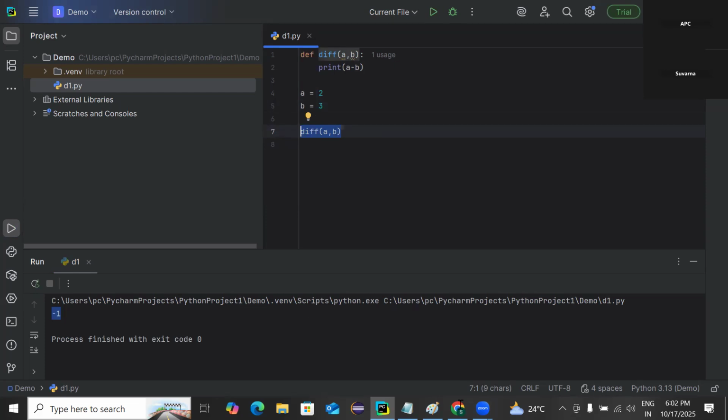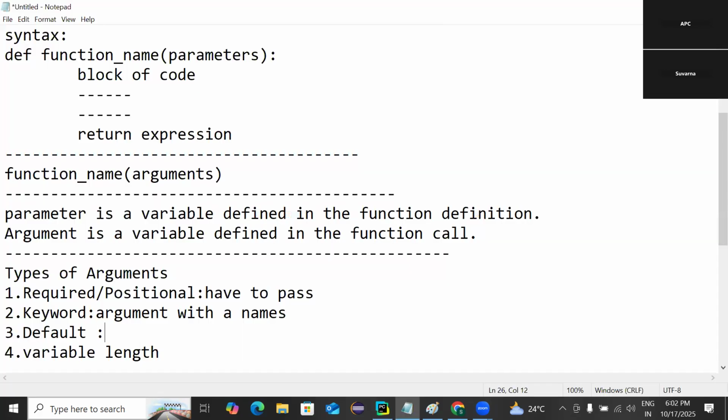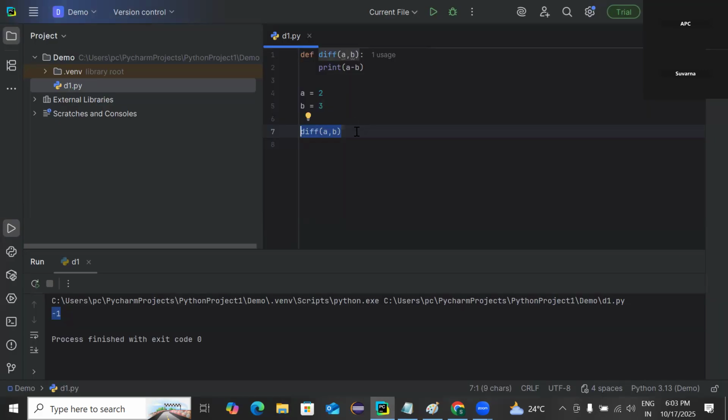And the next one is the default argument. What are default arguments? Instead of sending the values to the function, in the function definition itself, we can give certain default values. In the function definition, we can assign the values. Let me show you. Let me define a different function.